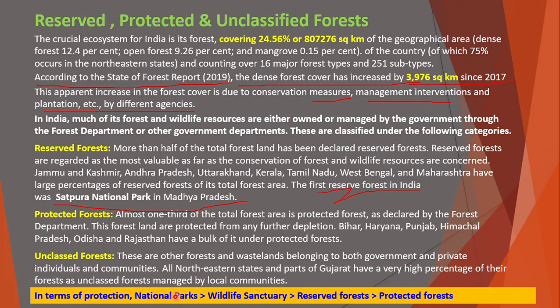In terms of protection, the major protection is first the national park, then the wildlife sanctuary, then reserve forest, and then protected forest. So the flow of protection is such that the national park is the most protected, then wildlife sanctuaries, then reserve forest, and then the protected forest.